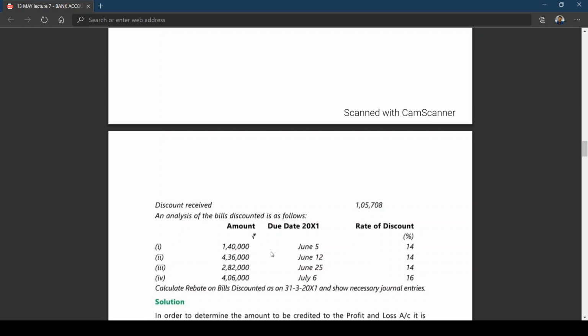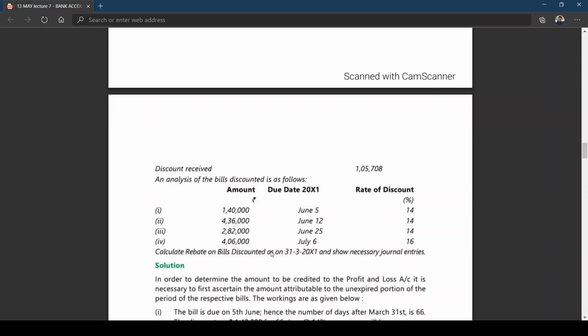I repeat once again. Add rebate on bills discounted of previous year ending or current year beginning, minus rebate on bills discounted at closing of the year, whatever rebate on bills discount is to be calculated. If you deduct, then we'll be getting the discount to be credited to profit and loss account. Is this clear? That is what we are learning in today's class.